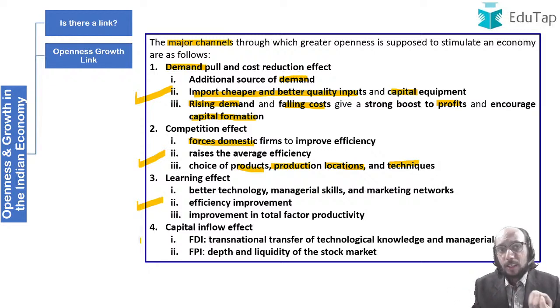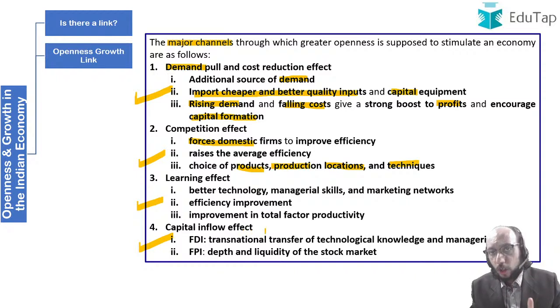Another way in which openness can bring about growth is through capital inflow. What is the meaning of capital inflow? Foreign direct investment can flow into the Indian economy. If FDI can flow into the Indian economy, we will have access to good technology and good managerial skills, and therefore the overall level of technology and skills being employed by firms will improve, and therefore we will be able to do well.